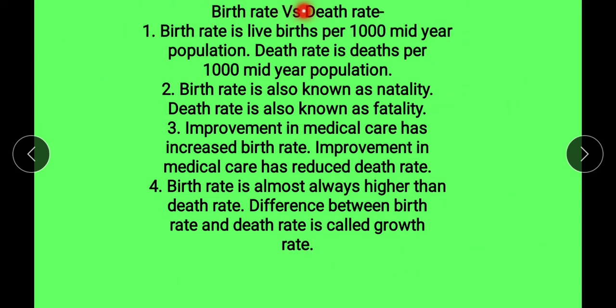Next is birth rate versus death rate. Birth rate is live births per thousand mid-year population. Death rate is deaths per thousand mid-year population. Second, birth rate is also known as natality. Death rate is also known as fatality. Next, improvement in medical care has increased the birth rate. Improvement in medical care has reduced the death rate. Next, birth rate is also always higher than death rate. Difference between birth rate and death rate is called growth rate.